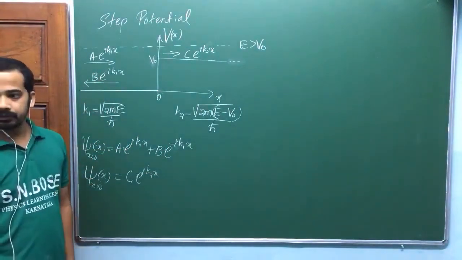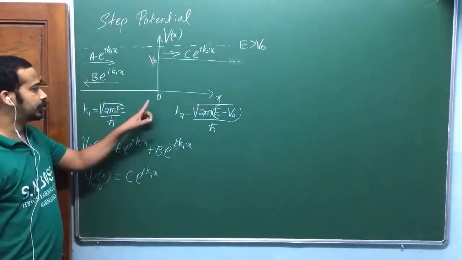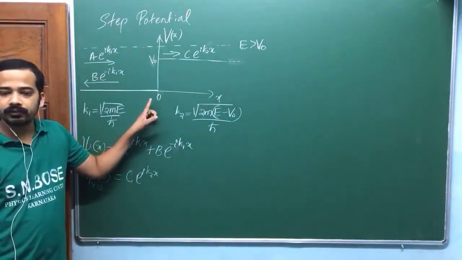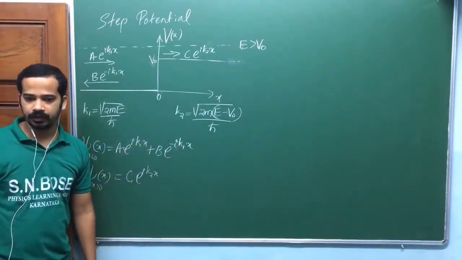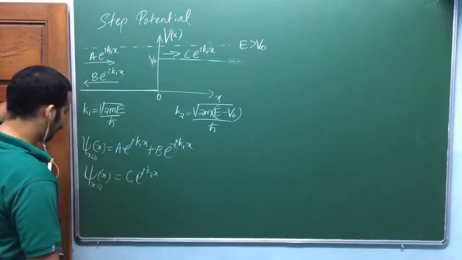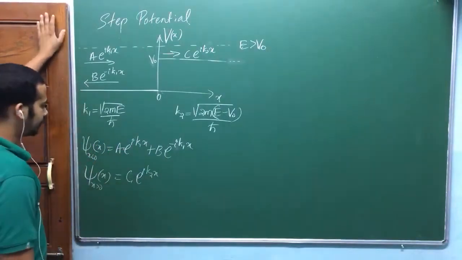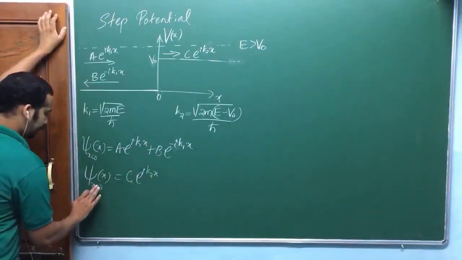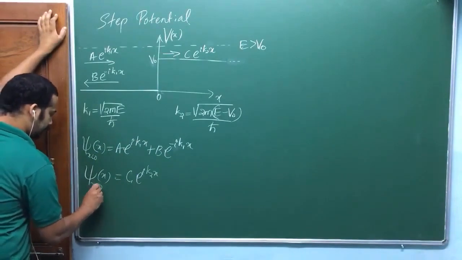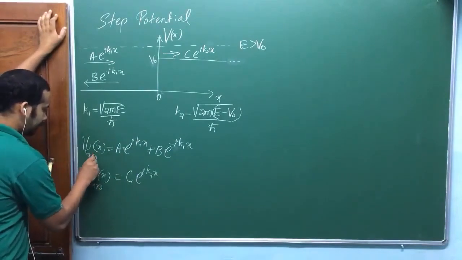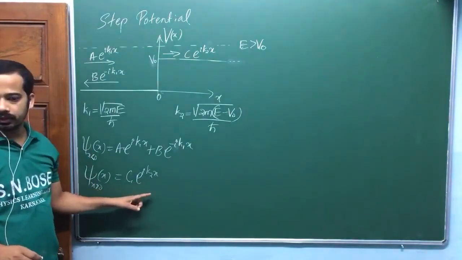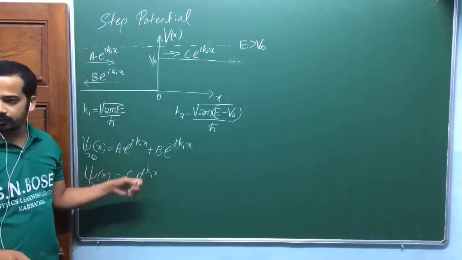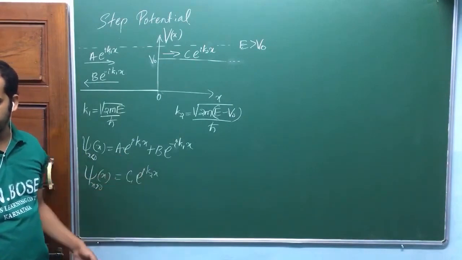Okay? Now I am going to apply continuity of the wave function at x equal to 0, and continuity of the derivative of the wave function at x equal to 0. Continuity of the wave function requires, look here, this is the wave function for x greater than 0, am I right? And this is the wave function for x less than 0. You have to substitute x equal to 0 in both. These two should be equal at x equal to 0.